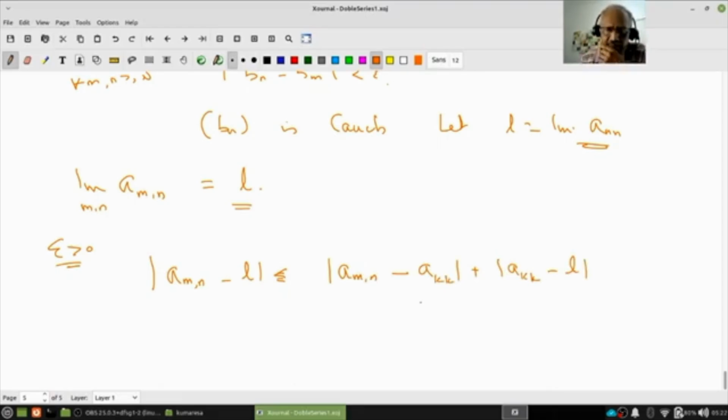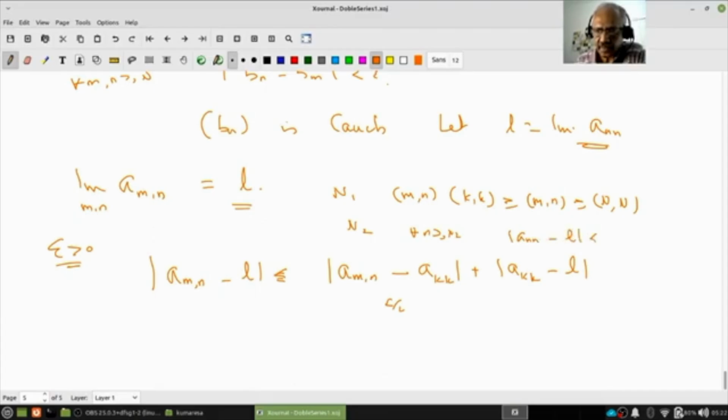Now since a_mn is Cauchy, there is an N1 so that whenever m, n, and k, suppose my kk is greater than or equal to mn, which is greater than or equal to capital N, this will be less than epsilon by 2. Now since a_nn converges to L, there is an N2 so that whenever n is greater than or equal to N2, mod a_nn minus L is less than epsilon. Therefore let N equal the maximum of N1, N2.